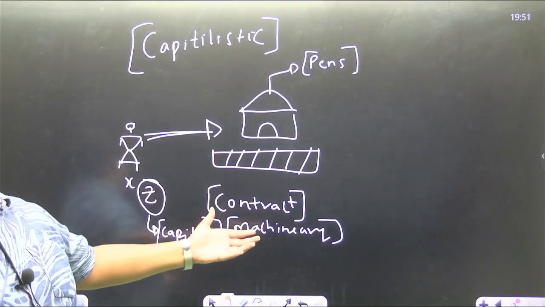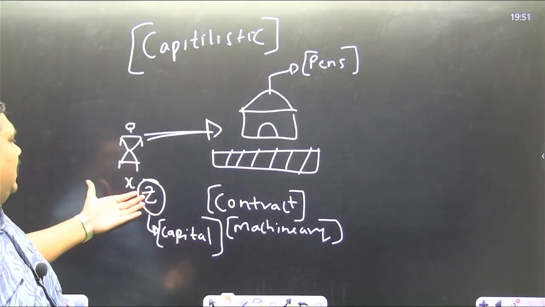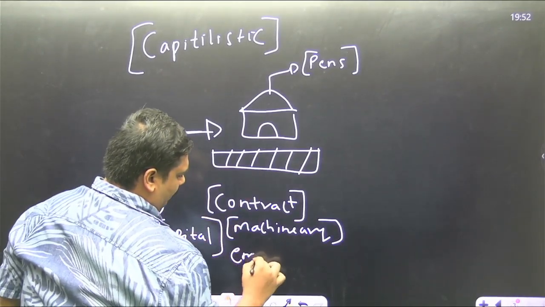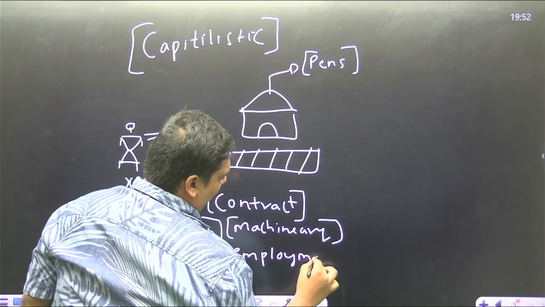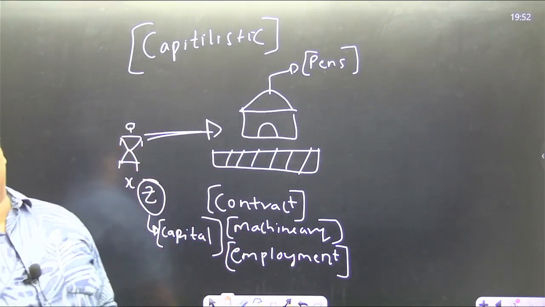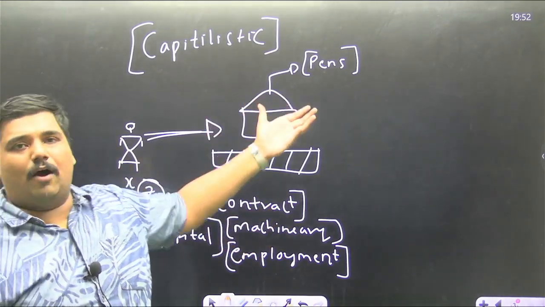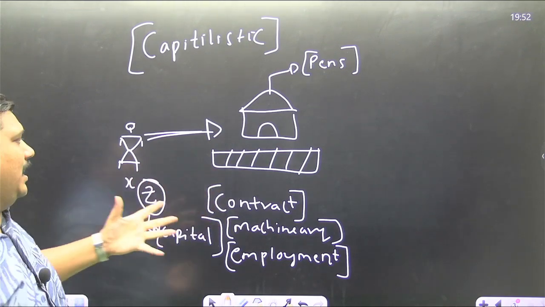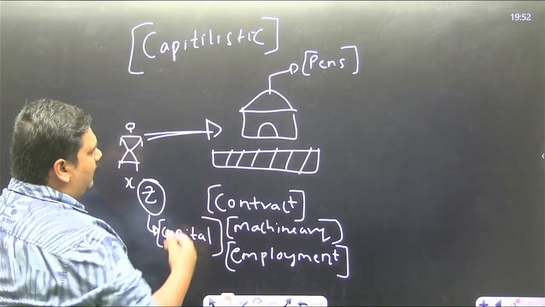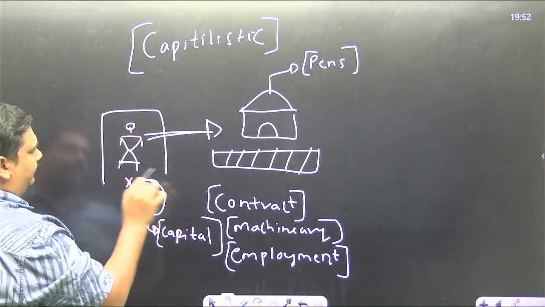So each and every industry has a set amount of machinery that is required. Therefore this capital is invested into machineries. Then the final stage is employment. Without people working in a factory, it is simply not possible to produce pens. Machines themselves cannot create output unless it is artificial intelligence, and even that has a limited scope. So all of these have been taken care of by this individual.